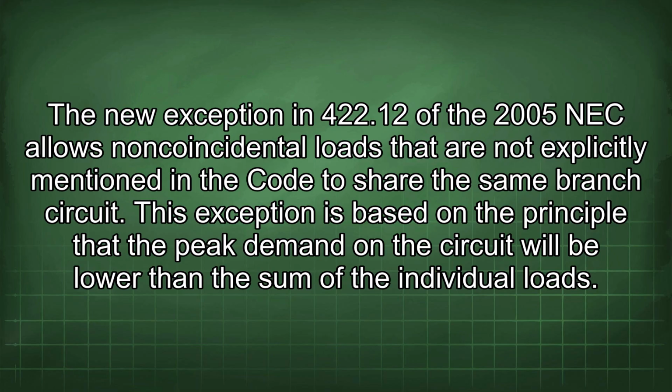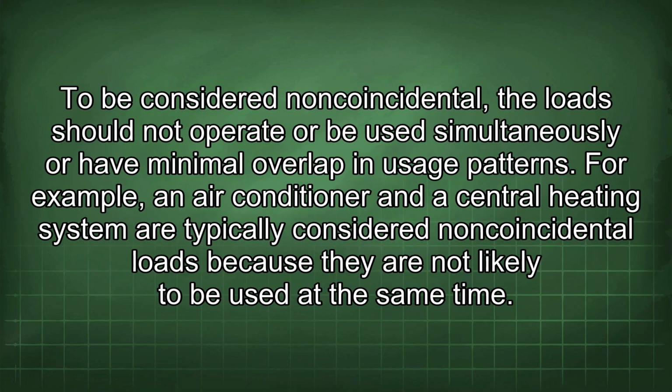The new exception in 422.12 of the 2005 NEC allows non-coincidental loads that are not explicitly mentioned in the code to share the same branch circuit. This exception is based on the principle that the peak demand on the circuit will be lower than the sum of the individual loads. To be considered non-coincidental, the loads should not operate or be used simultaneously or have minimal overlap in usage patterns. For example, an air conditioner and a central heating system are typically considered non-coincidental loads because they are not likely to be used at the same time.